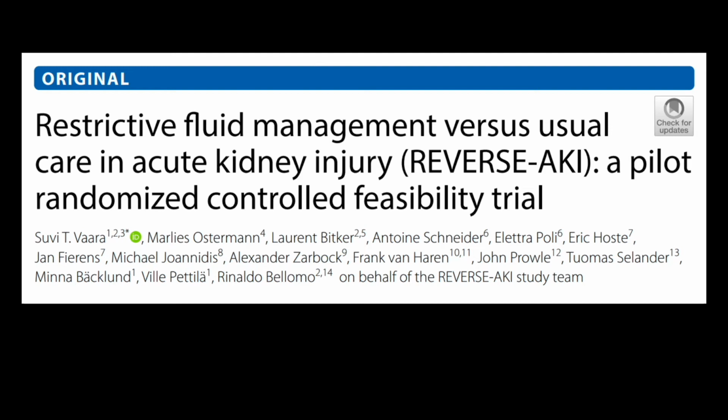Hello and welcome everyone to our latest general review on the REVERSE-AKI trial. It is a pilot randomized controlled feasibility trial.